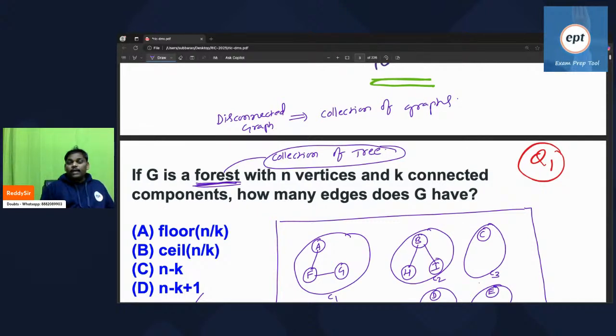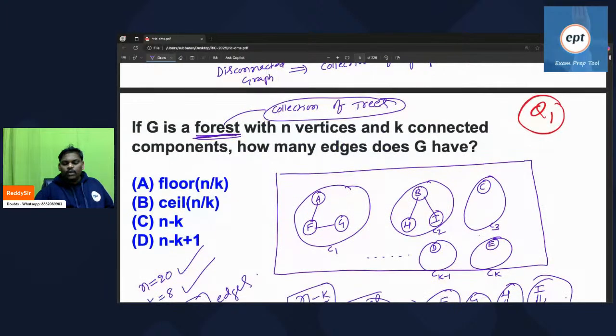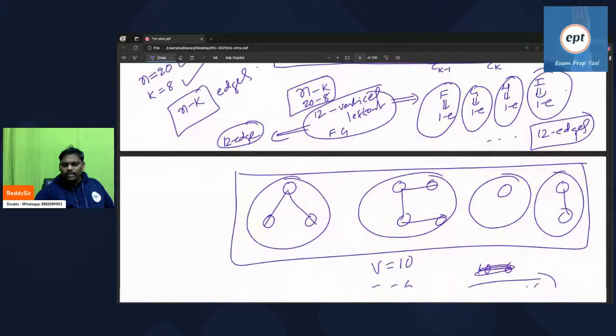A disconnected graph is nothing but a collection of graphs. A forest is nothing but a collection of trees. So you can do manual checking also. If you get this proof also, excellent. Let's move to the next problem.